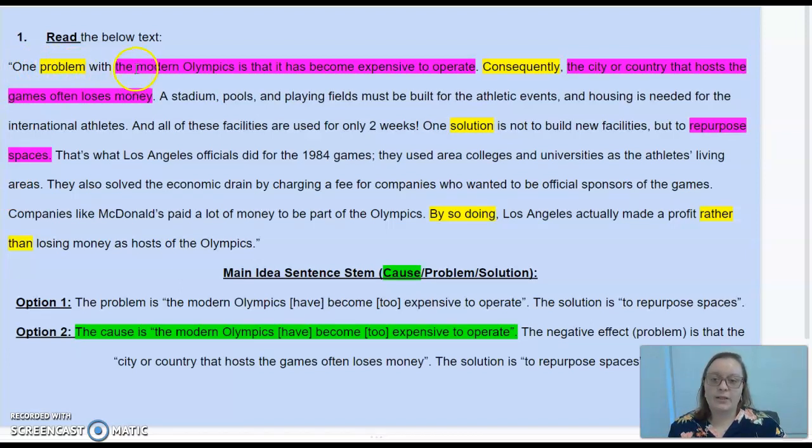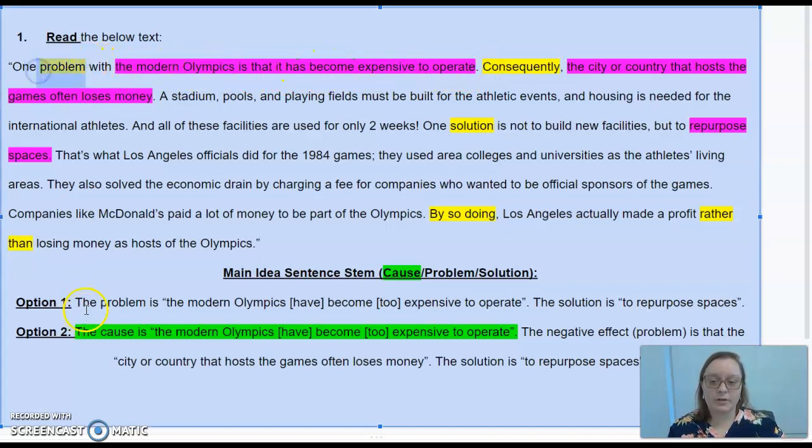One problem with the modern Olympics is that it has become expensive to operate. So this says that it is the problem. So we can go down here, fill that in. The problem is the modern Olympics have become too expensive to operate. Consequently, the city or country that hosts the games often loses money. So we're going to pause right here.